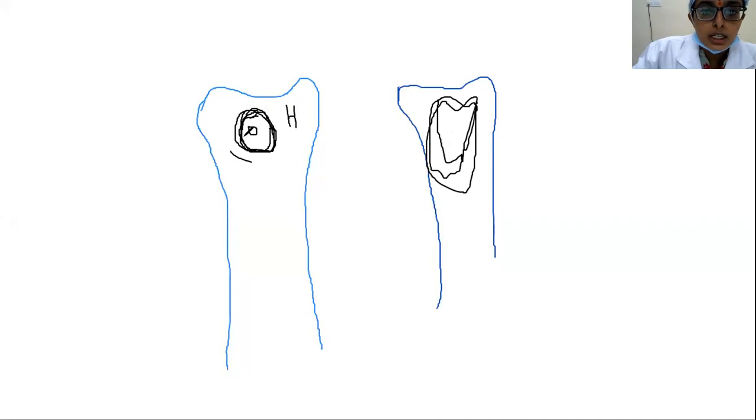Here there will be a well demarcated border, and the borders are not so well demarcated as the aggressiveness of the tumors increases. And the zone of transition between the diseased part and the healthy part of the bone is not narrow, it is wide, because there will be excessive destruction in these areas. The reparative mechanisms of bone are lesser than the aggressiveness of the tumor. So the zone of transition is wide here. These are the things which you have to understand about the borders of the tumors.